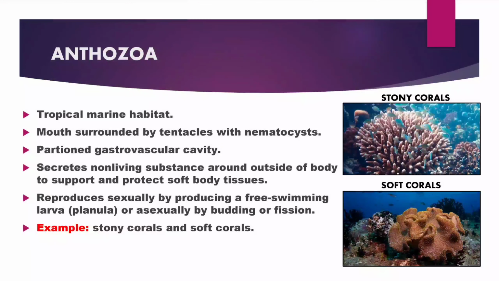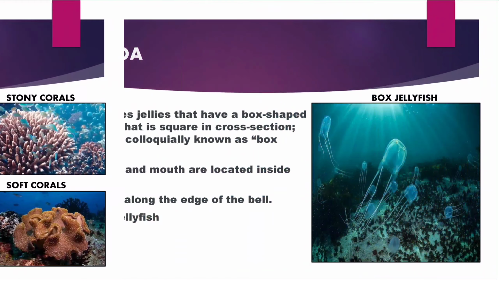Anthozoa live in tropical marine habitats. The mouth is surrounded by tentacles with nematocysts, and a partition divides the gastrovascular cavity. They secrete a non-living substance around the outside of the body to support and protect soft body tissues. They reproduce sexually by producing a free-swimming larva called planula, or asexually by budding or fission. Examples are stony corals and soft corals.